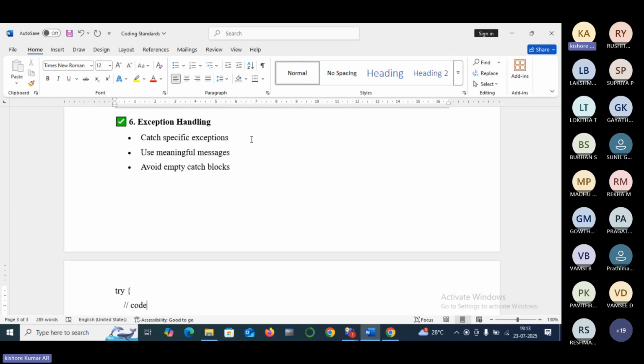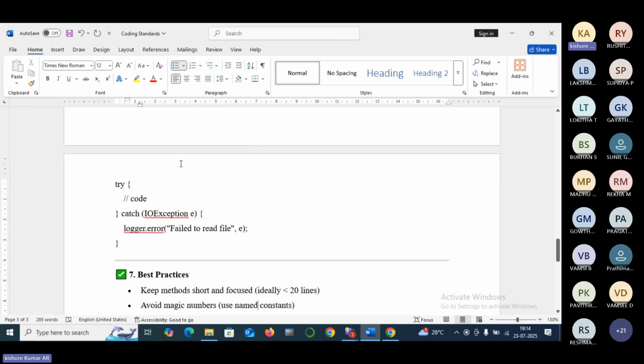Avoid empty catch block. Sometimes what we are going to do is, in order to skip the exceptional cases, so abnormal cases, simply we will write catch and then we won't write anything there. We are overconfident that here we are not going to get any such situations, but it is unfair. You need to write properly and then you need to end the catch block properly. So if here there is a try block, if you are expecting IO type of exception, write here clearly IO exception. Arithmetic exception means write arithmetic. Don't write simply as exception like that.